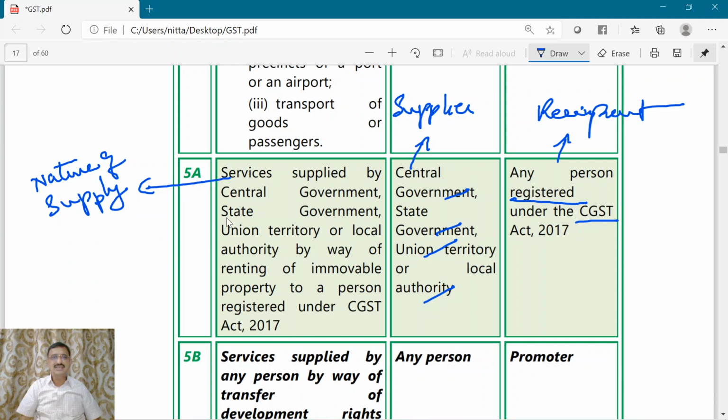Now what is the supply of a service that has been given? Renting of immovable property to a person. So the nature of supply is renting of immovable property and the recipient of service is registered person and the supplier of service is central government, state government, union territory or local authority. Then reverse charge is applicable and the tax is payable by the recipient.